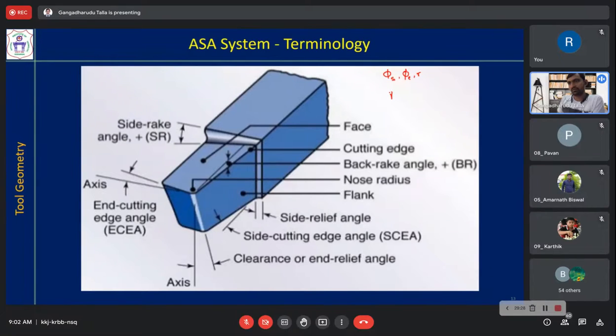Inside you have gamma y, alpha y, and we have gamma x, alpha x. These are the angles. Let us see where those angles are in this 3D representation. Now what is phi s? Side cutting edge angle. Okay. So the side cutting edge angle is this one.